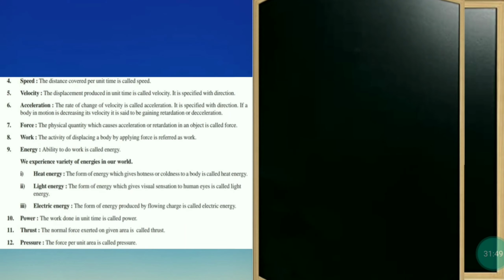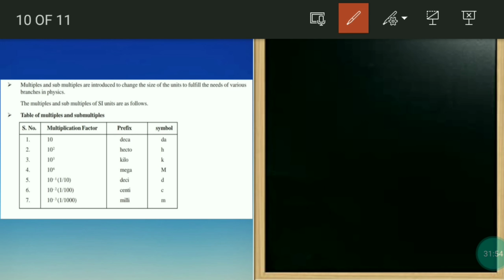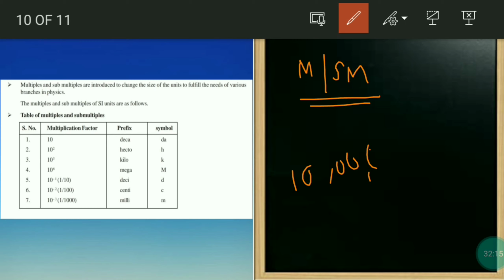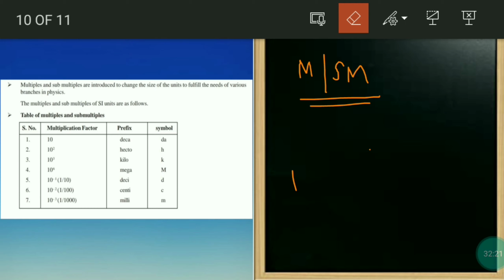Now we have something called multiples and submultiples. These are also very much important in our lives. So what are these multiples and submultiples? Why are they introduced? I will explain. They are introduced in order to decrease the size of a number. Suppose I write these many zeros, I will not put commas. If I remove commas only, it will be very tough.